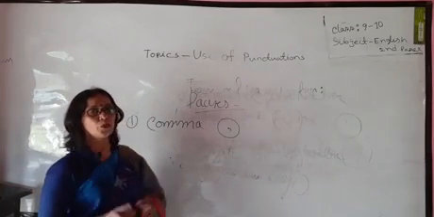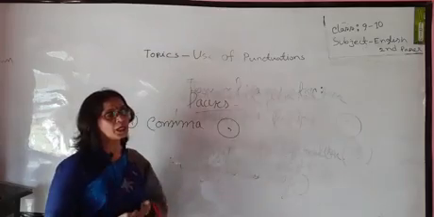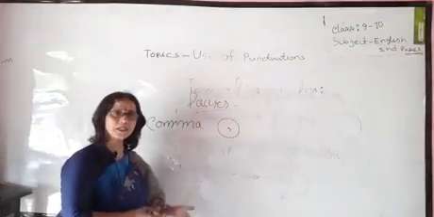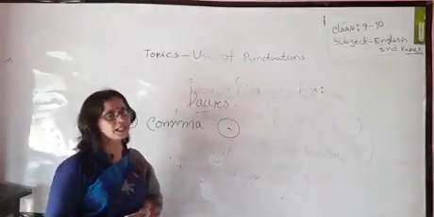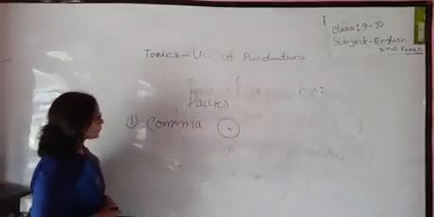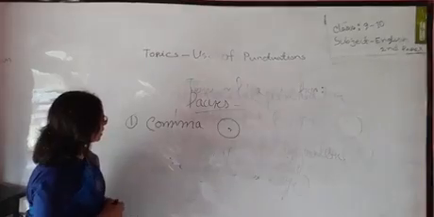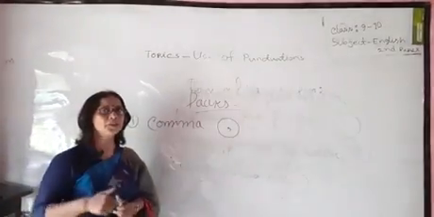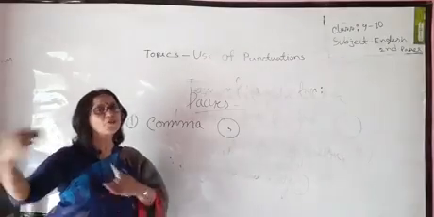Otherwise, we will make mistakes in written and spoken English. Comma. At the very first, the comma is used to separate the items in a list.